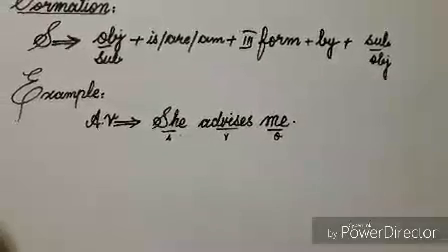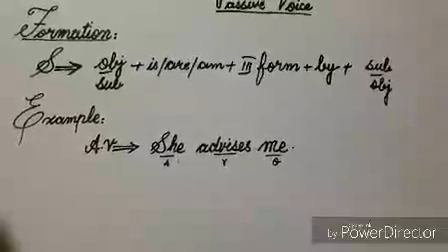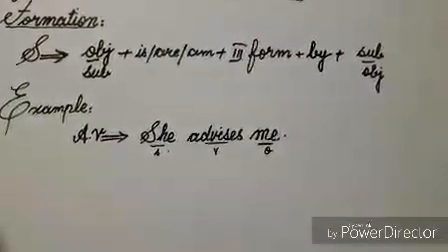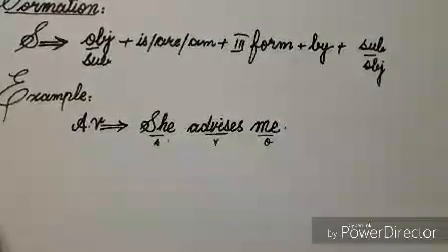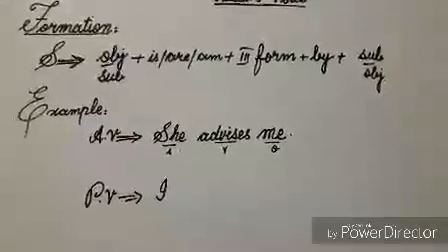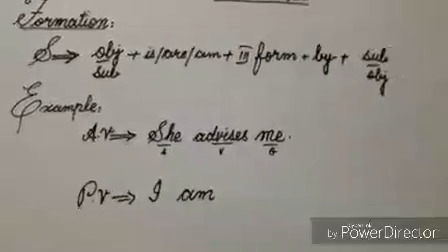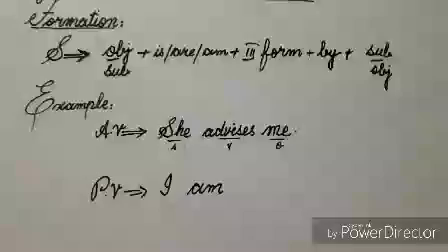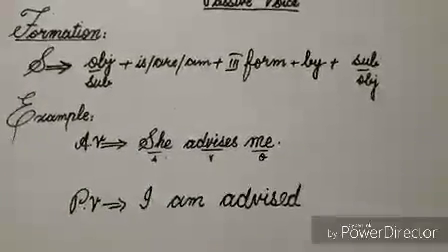Now I'll change this sentence into passive voice. According to the formation, firstly I'll use object but in subjective condition. In this sentence you can see that me is object and its subjective condition is I. So firstly I'll write here I. Now I'll use here helping verb am. Next to helping verb I'll write third form of verb and the third form of advice is advised.